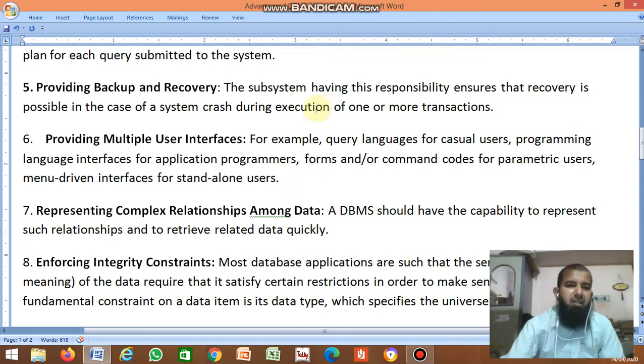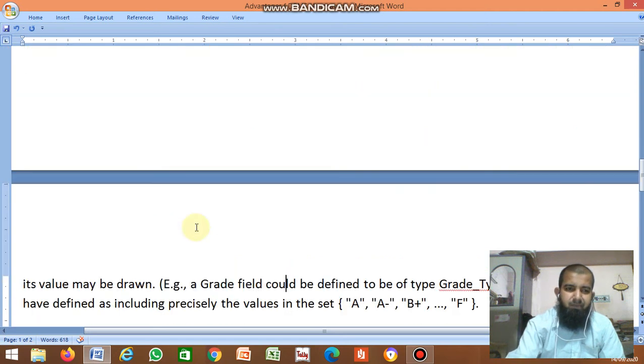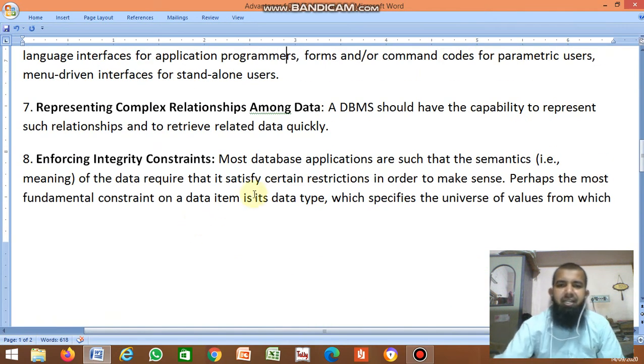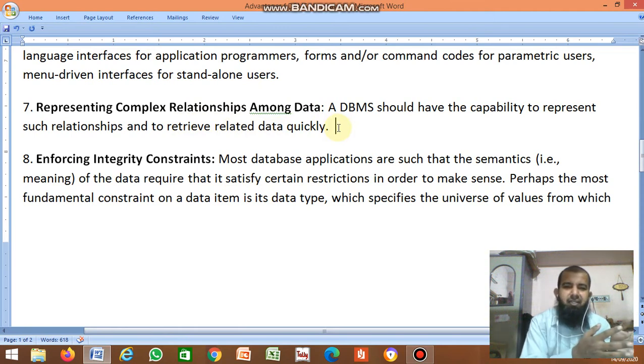Next, representing complex relationships among data. A DBMS should have the capability to represent such relationships and to retrieve related data quickly. So there are many relationships. Example: in a college office, all the student database is there. In the library, all the students who borrowed books, who issued books, all the data are there.